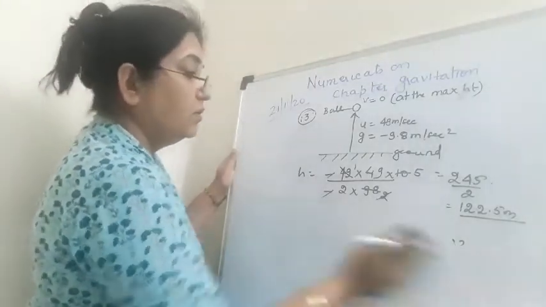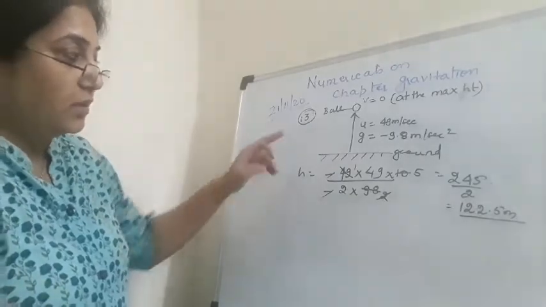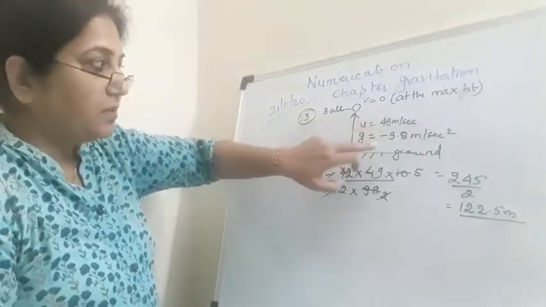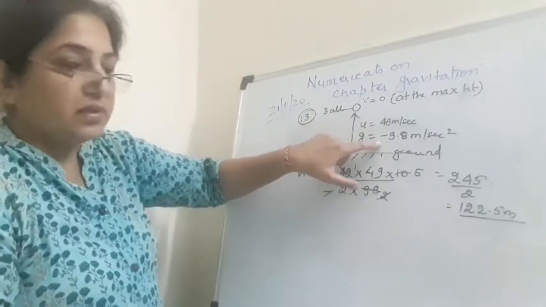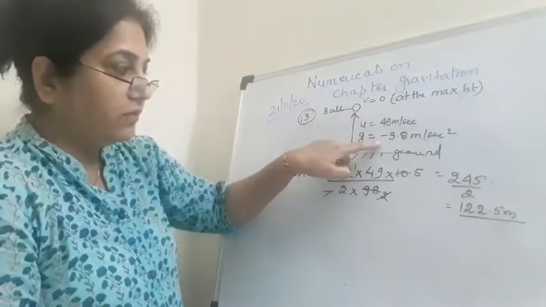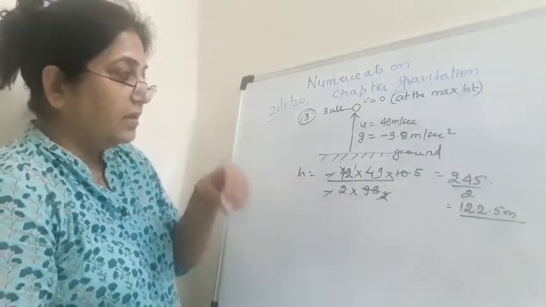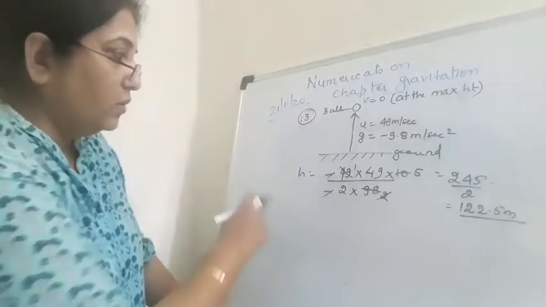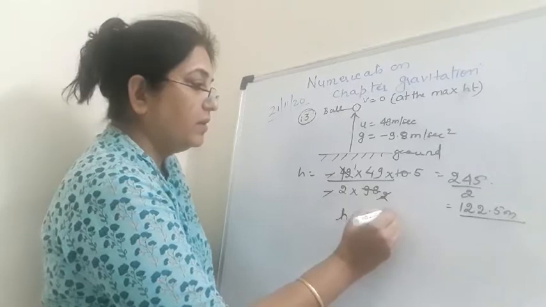Fine. Now find the time. I hope this much is clear to you, that the ball is thrown up with a velocity of 49 meters per second. g is given, we know g. So minus and plus we decide depending on whether the object is thrown up or dropped down in the downward direction. Then v is equal to 0 at the maximum height. So after calculations we get h is equal to 122.5 meters.